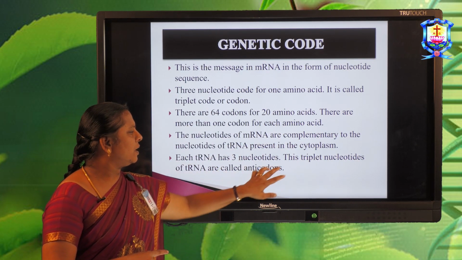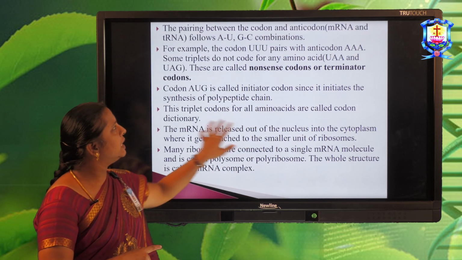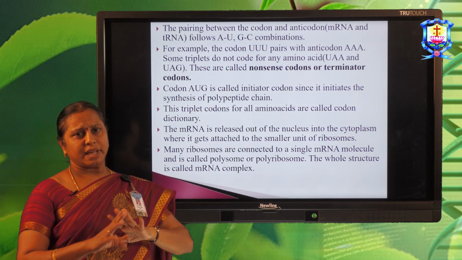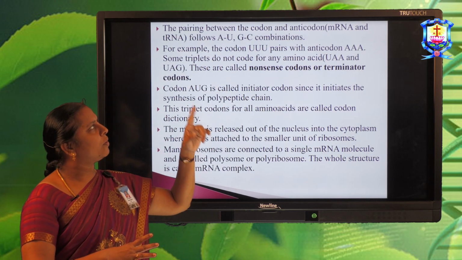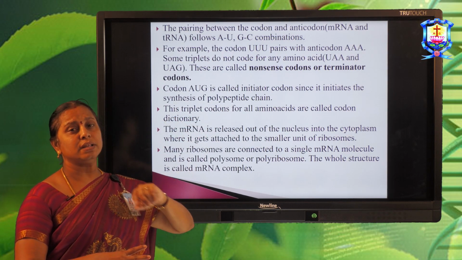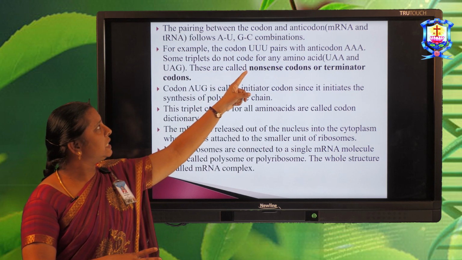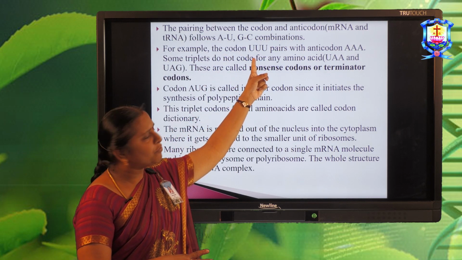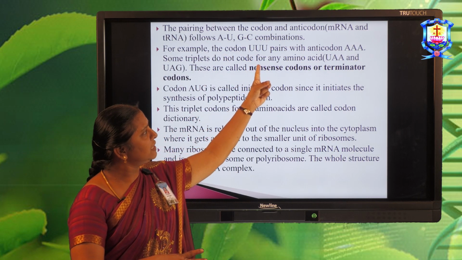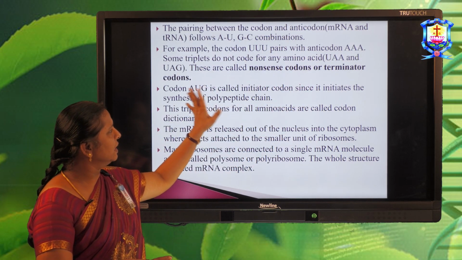The nucleotide sequence of mRNA and the nucleotide sequence of tRNA are complementary with each other. The triplet code, that is the anticodon, is present in the tRNA. The pairing takes place between the codon and the anticodon. Here the codon is the initiation codon of the mRNA and the anticodon is on the tRNA. The pairing takes place like this, A with U and G with C. If the initiation codon is UUU, it is paired with the anticodon AAA. Like this the pairing takes place.